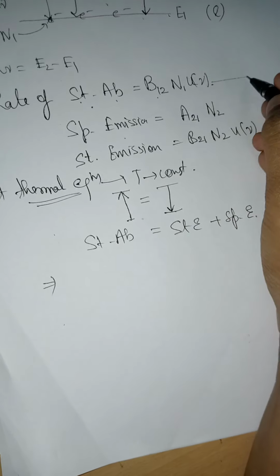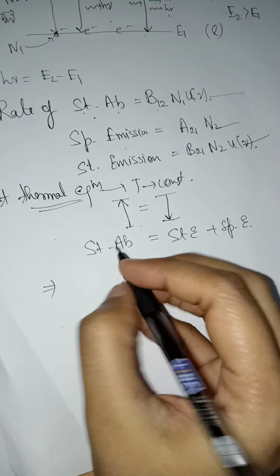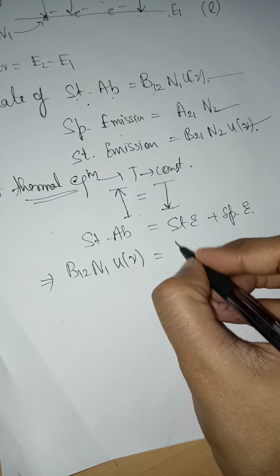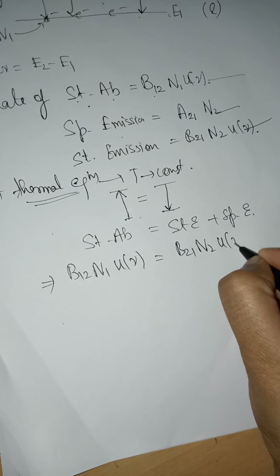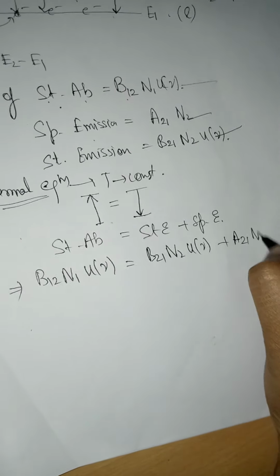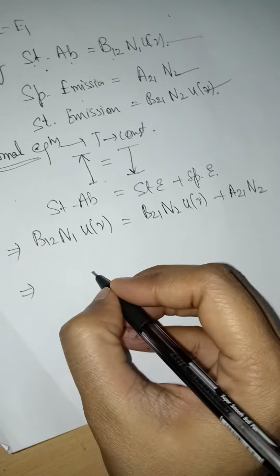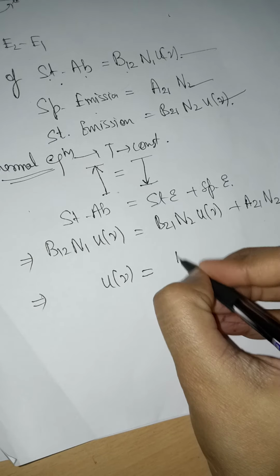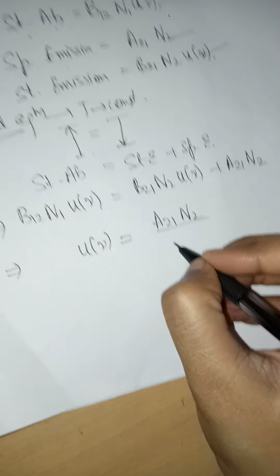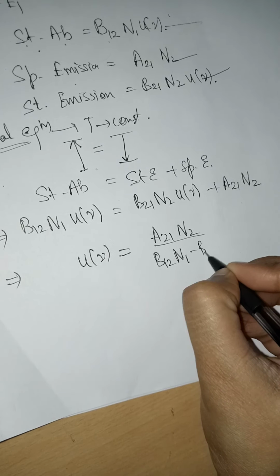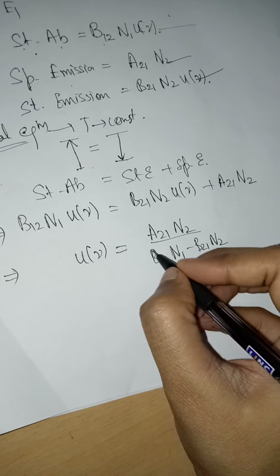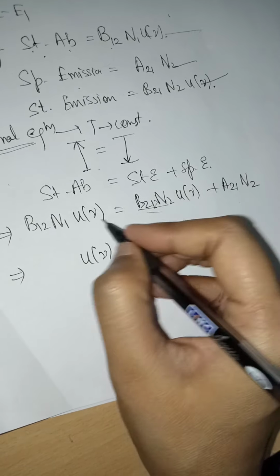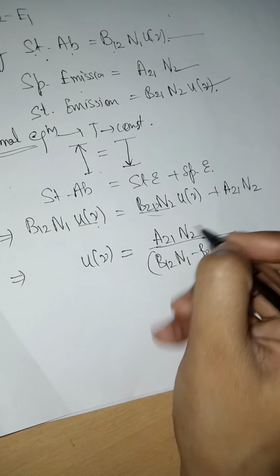So putting the values from here, it means B12 N1 U mu is equal to B21 N2 U mu plus A21 N2. So finding the value of this function from here, just take this factor to this side, take U common and put it in the denominator.